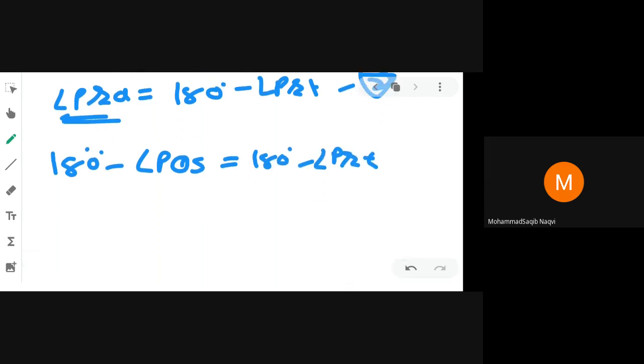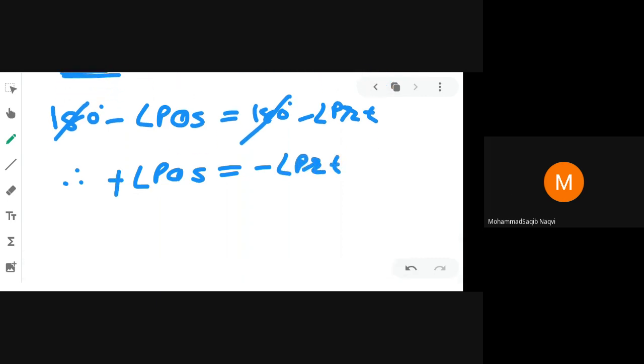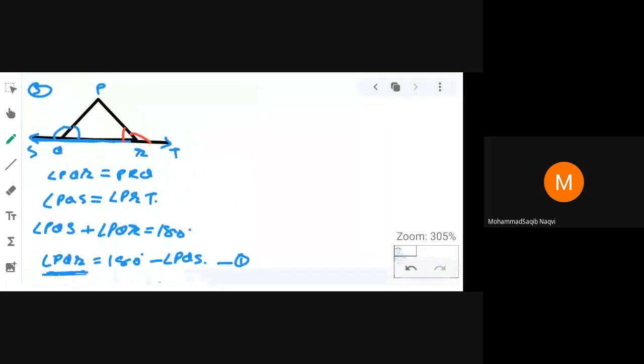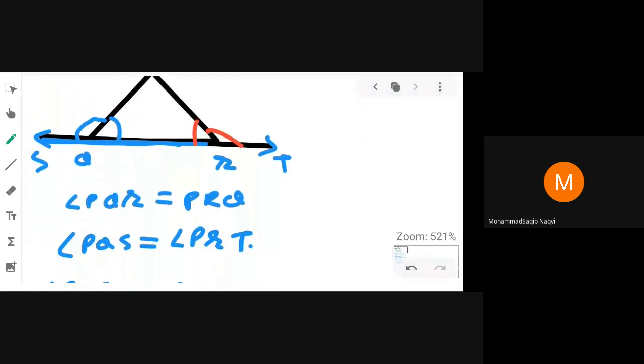Okay, now you can see 180 degree will directly be cut from both sides. So we get minus angle PQS is equal to minus angle PRT. Minus will be cut from both sides. So what is the answer? Angle PQS is equal to angle PRT. We have to prove these two angles are equal. Okay, now one another thing I am just explaining to you.